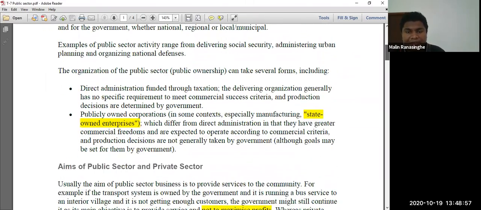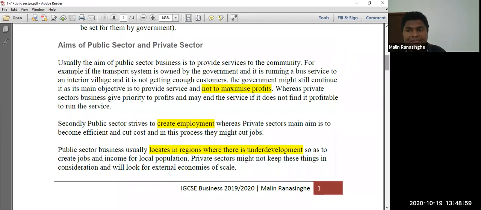The aim of a public sector organization is not to maximize profit. I already highlighted this also in the case study, guys. Please take a printout, and when you are reading, you can highlight this part. So in order to wrap up the lesson, I'll explain another thing.